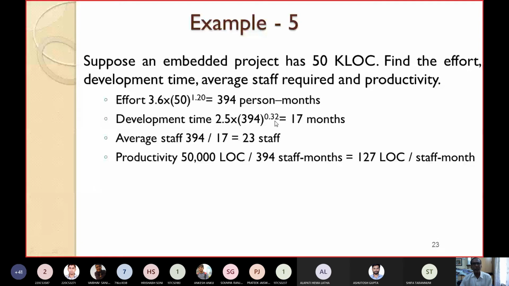So now the question is how many staff will be required? Effort will be 394 person months, divided by development time of 17 months. So the months will cancel. What will we get? Persons. How many persons? 23 staff or 23 persons are required.